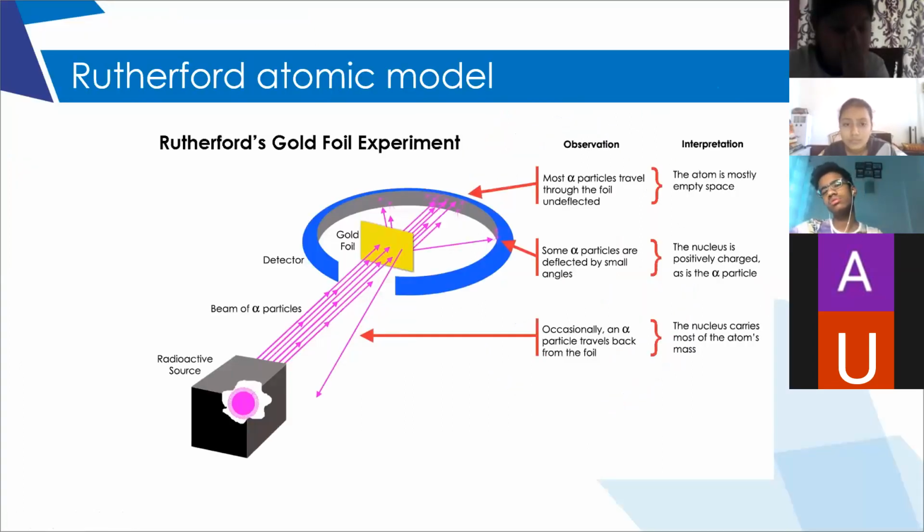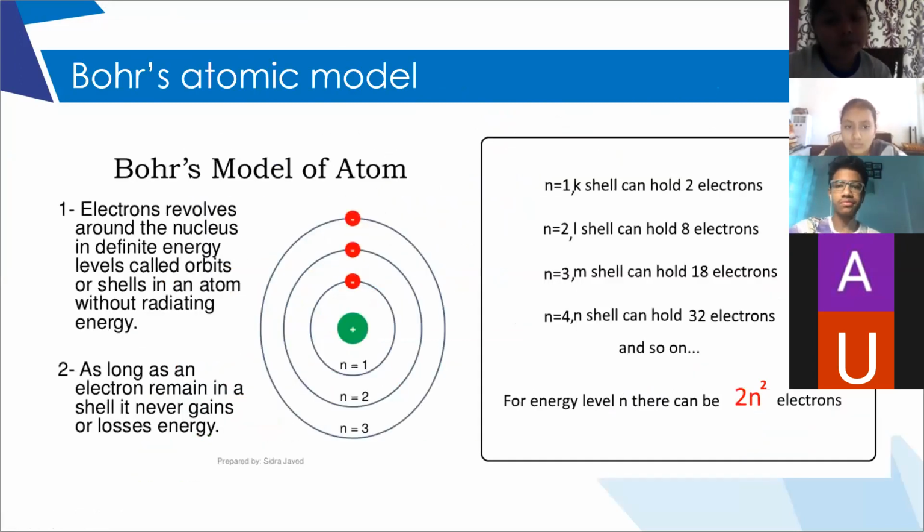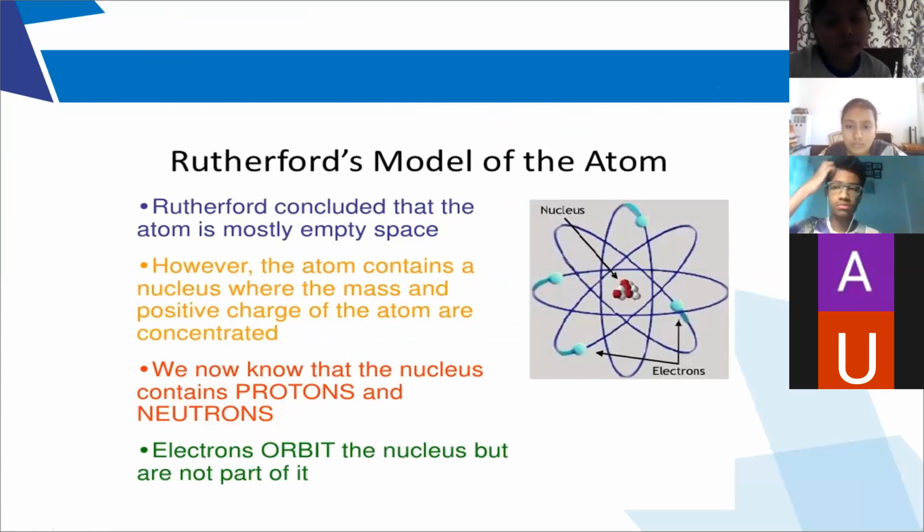Rutherford discovered the nucleus by the gold foil experiment, and he concluded that the atom is spherical in shape, having the nucleus at the center, and electrons just revolving around the nucleus, with no circular path.